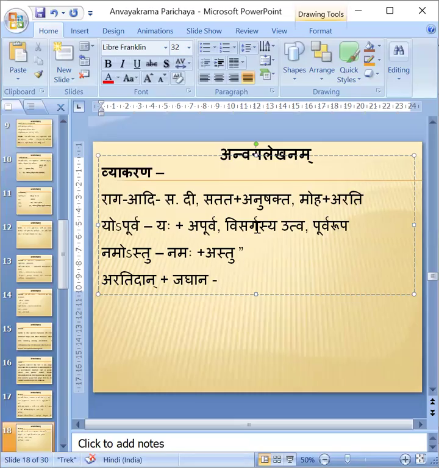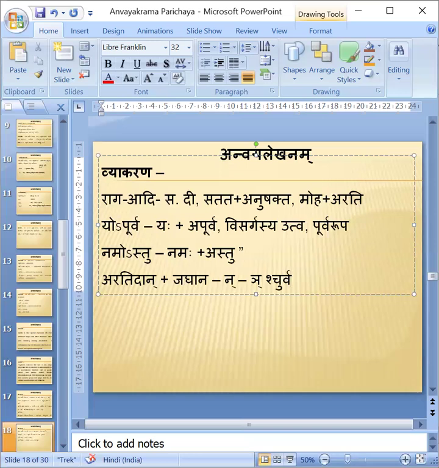Aratidan jaghana. Which sandhi? Na has changed to nya. It was na and that na changed to nya. Therefore, na was tavarga, takara, and nya is chavarga. Then ta has changed to cha. Therefore, it is chutva sandhi.